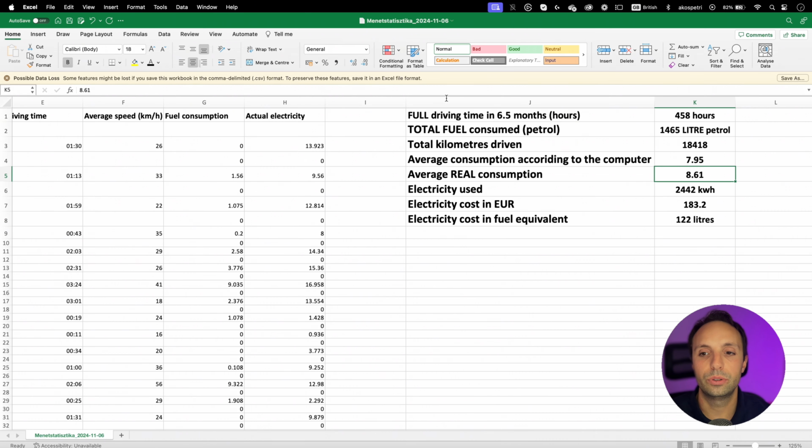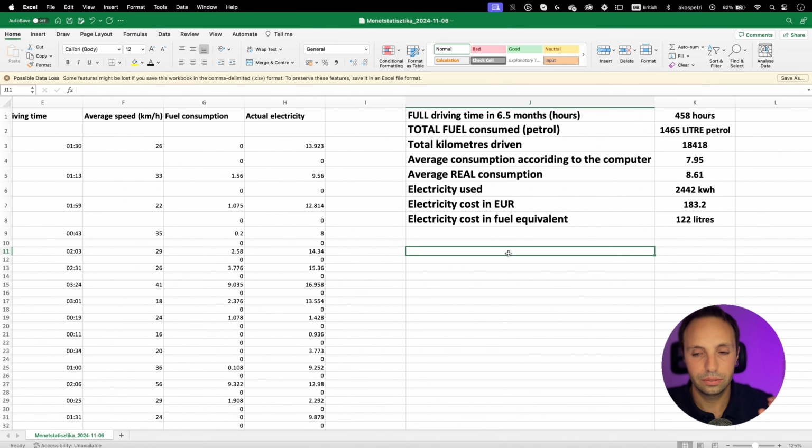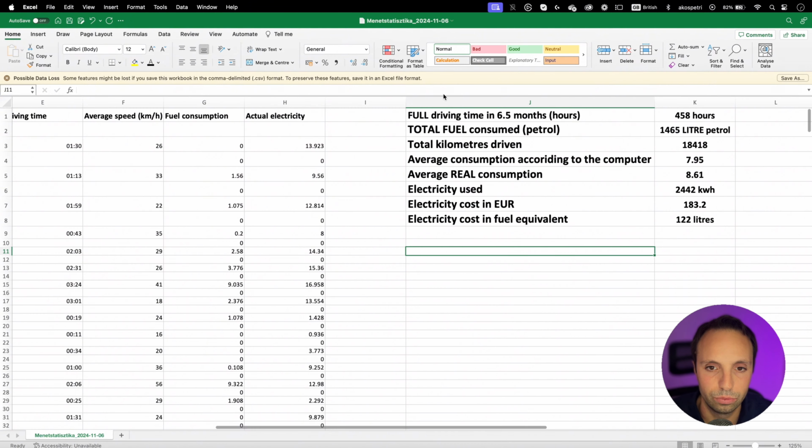And that's how I came to this number. 8.6 is the real consumption. Most of my electricity was used in the city. So if you calculate that, approximately I've made 1,000 or 2,000 kilometers in the city, or even more. I don't exactly know. On average, you would consume a lot in the city. So that's the point where you can start comparing your car to a diesel or a petrol only and the plug-in hybrid. So I thought that these statistics would be interesting for you.